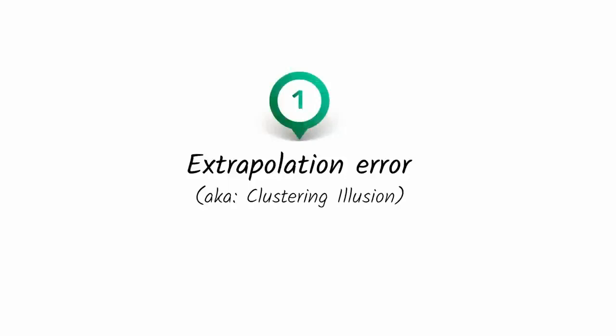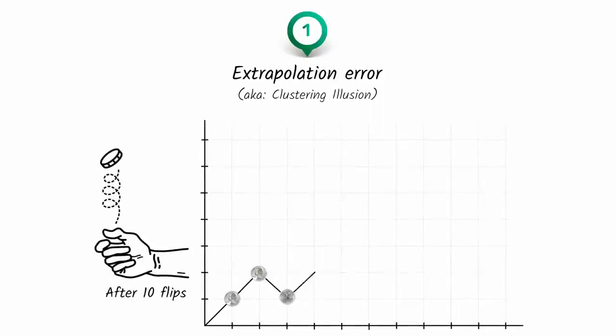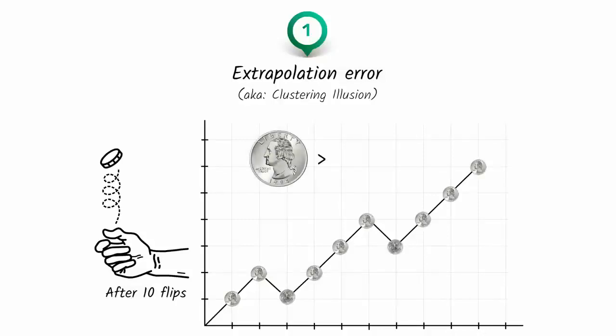The first item on our checklist is the extrapolation error, aka clustering illusion. Flip a coin and chart the result by moving a line up one for heads and down one for tails. After 10 coin flips, you may have a chart that goes up and to the right after a string of heads. Now, it would be foolish to bet that you would continue seeing more heads than tails, since the outcome is 50-50, and a sample size of 10 doesn't mean much.